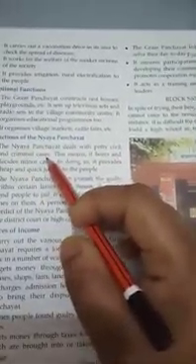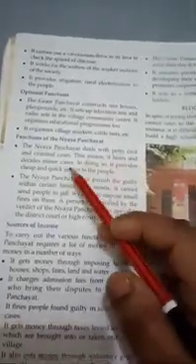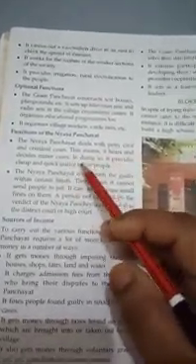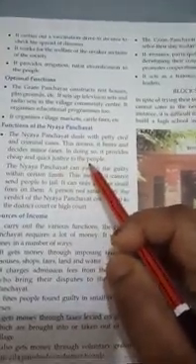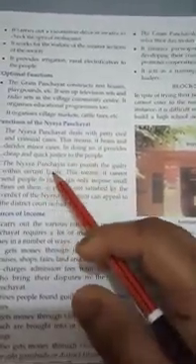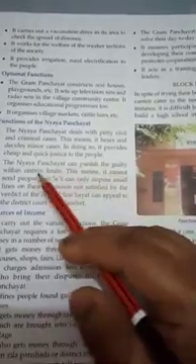The Nyay Panchayat deals with petty civil and criminal cases, like theft of a cow or killing of a goat. So this means it hears and decides minor cases, very small cases. In doing so, it provides cheap and quick justice to the people. The Nyaya Panchayat can punish the guilty within certain limits.